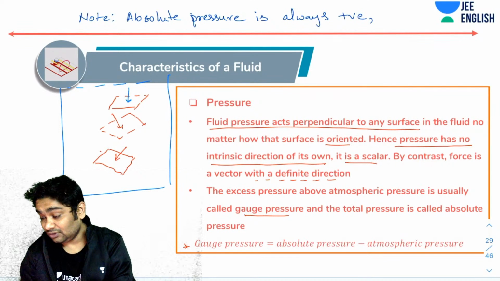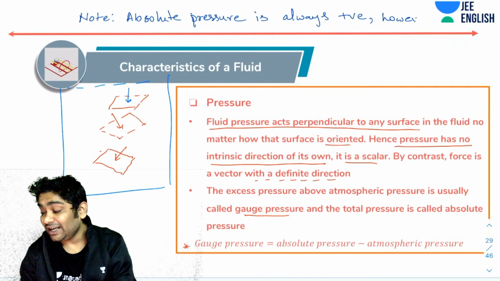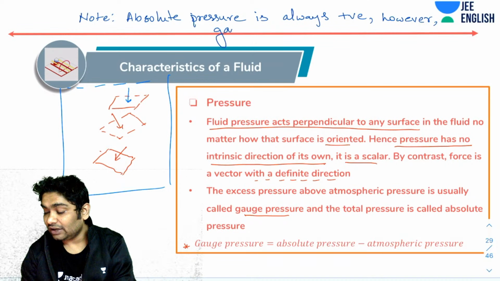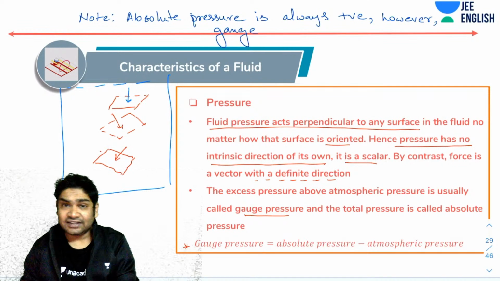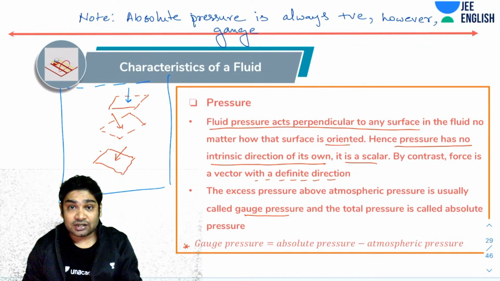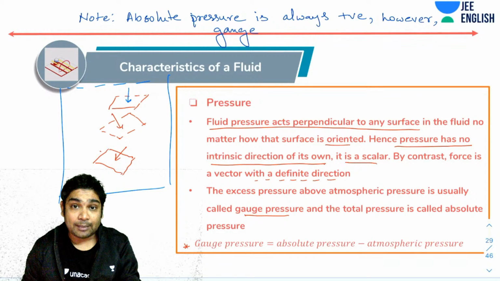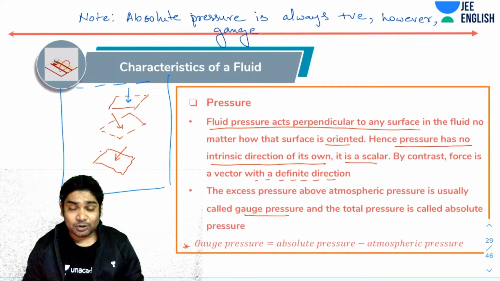Positive. However, your gauge pressure can be negative. So please remember that if anywhere you have been given a negative pressure, then it has to be the gauge pressure. It cannot be the absolute pressure, correct? Any example of gauge pressure?